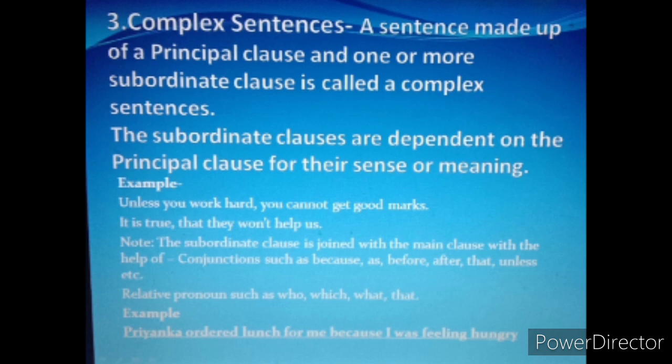For example, if I say, I know the boy who is standing near the car. So the boy is a noun, who is used for the boy, and now it is related to the first half. So here who is a relative pronoun. I hope relative pronoun is also clear. So complex sentences are basically made up of a principal clause and one or more subordinate clauses, and these are also joined with the help of either a conjunction or a relative pronoun.